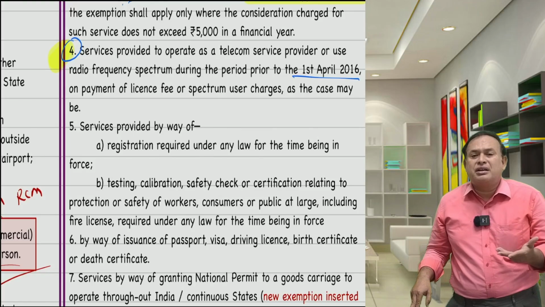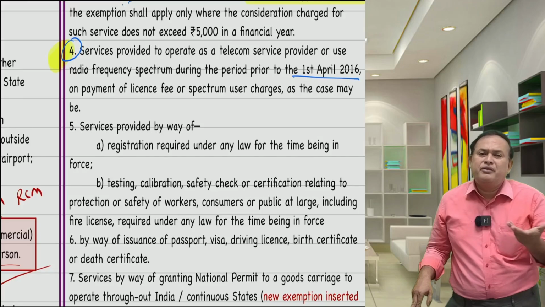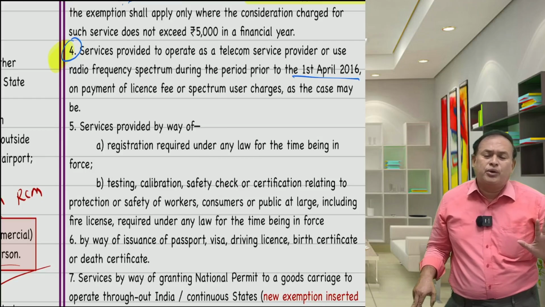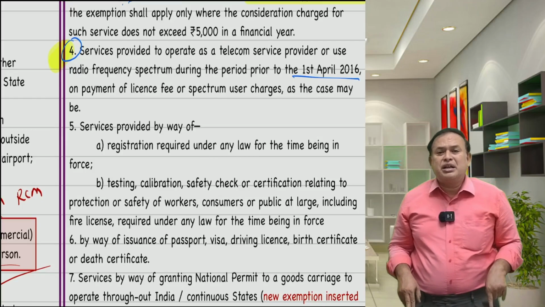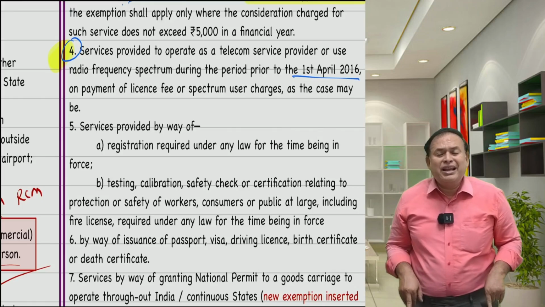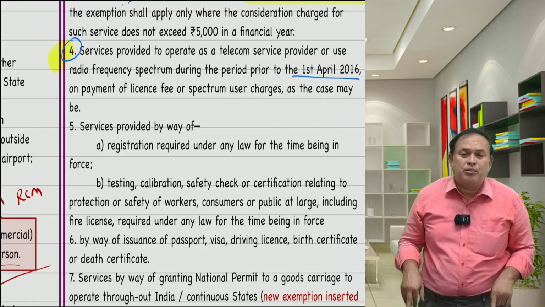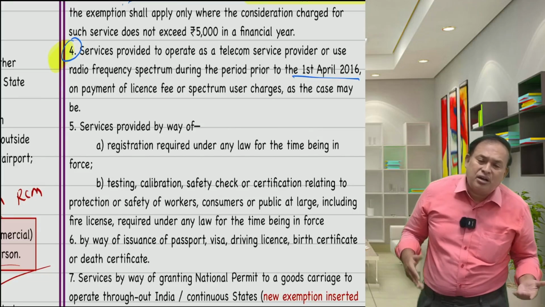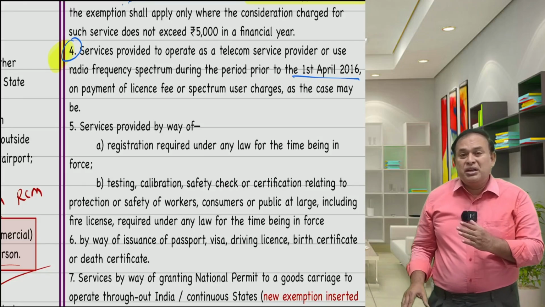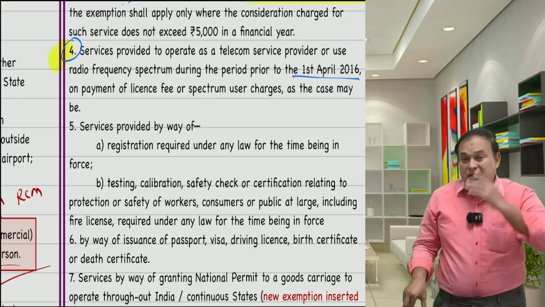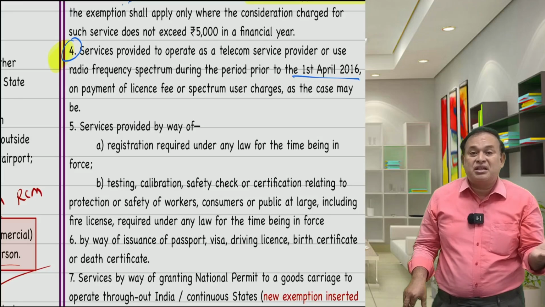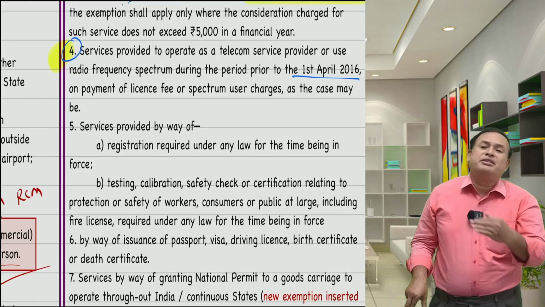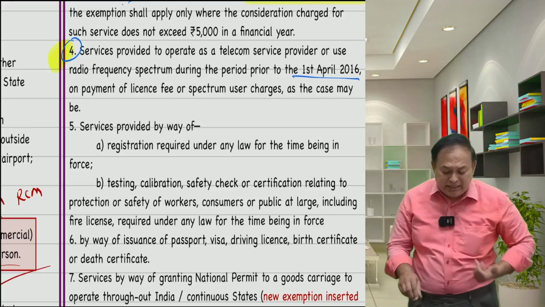So, the exemption is continued only for some time. If it's a 10 years license, it means 10 years. Once that license is over, it is over. On or after 1st April 2016, if any license has been provided to telecom operators, in that case service tax was attached and GST law also attaches. This is only for a peculiar case. At that time there was an exemption from service tax for the license, which continued in the service tax and also continues in the GST law. That is what this exemption is, nothing else.